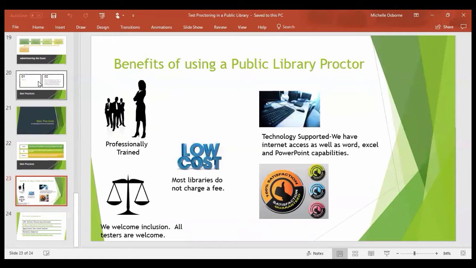So I put a few interesting things up here. The benefits of using a public library proctor. Well, first, we're professionally trained. We welcome inclusion, so all testers are welcome. Most libraries do not charge a fee. Ours in particular, we do not charge a fee. We're technology supported, so we have internet access as well as Word, Excel, PowerPoint. Some of their tests do require these things.